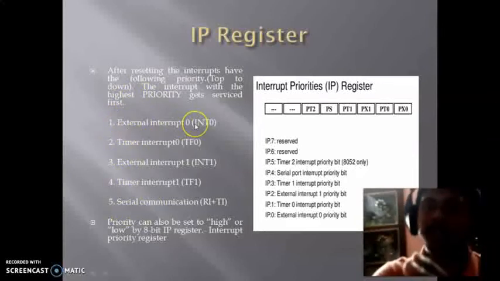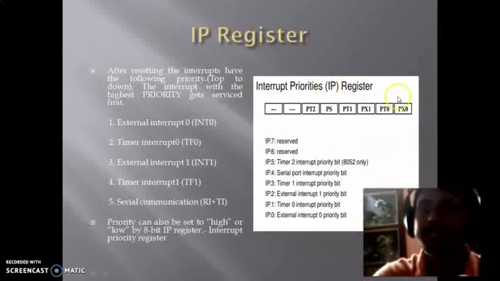External interrupt 0 has the highest priority, timer interrupt 0 has the next priority, the next priority is for external interrupt 1, then timer interrupt 1, and finally the lowest priority is for the serial communication. That priority can be changed by using the IP register.